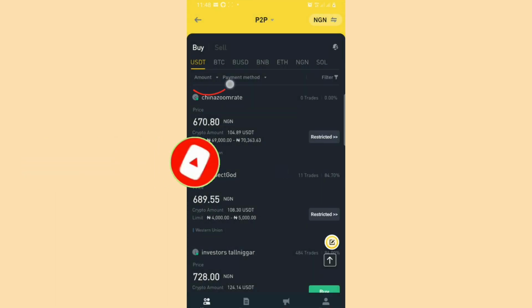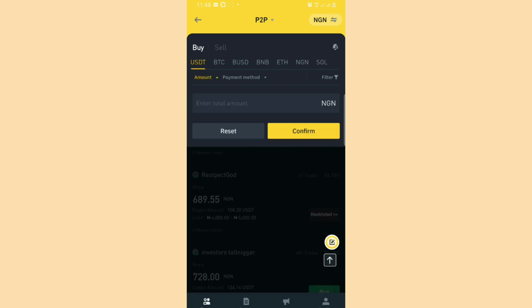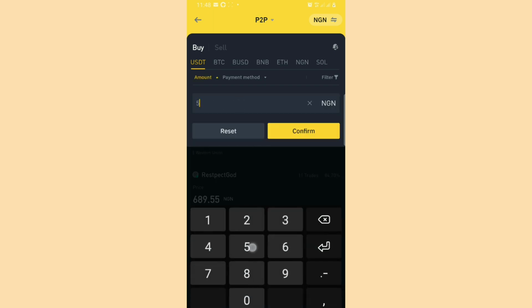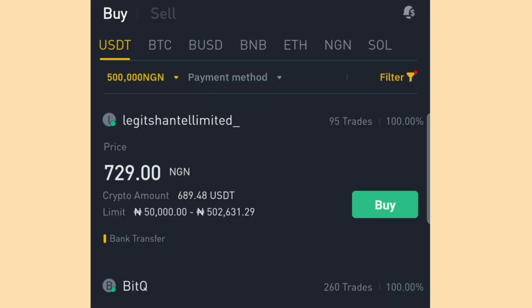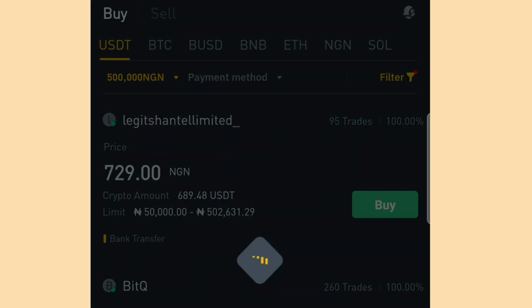Okay, you now go over to this amount option here if you want to buy once, but you can buy it in batches. You go to the amount option and type in 500,000 naira. You confirm it. All right, so you can see this guy is selling it at a rate of 729. Let's use this guy. He has 100% rating, which is very good. You tap on him.